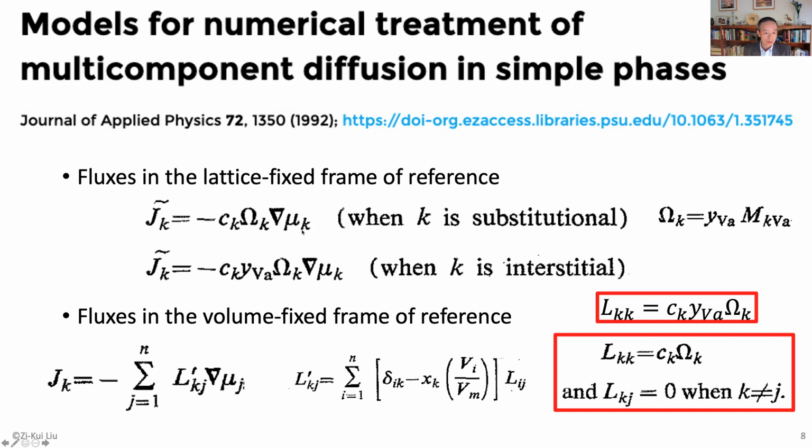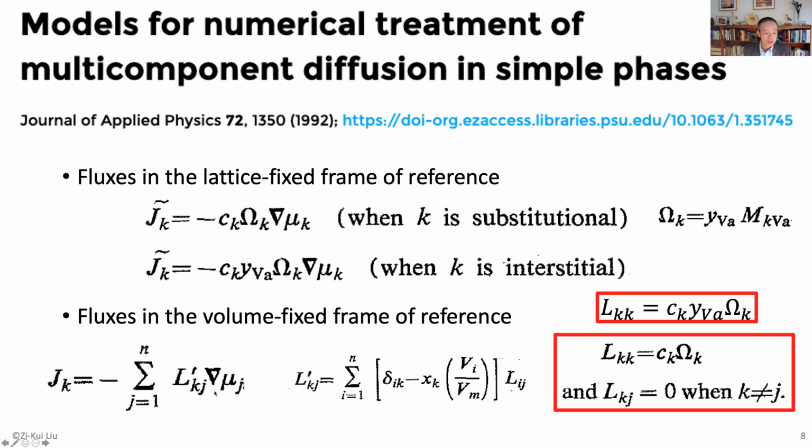Now you see this is only the chemical potential of the diffusing species, but when you change the frame of reference, what happens is that the chemical potential of that component is related to other ones now, right? So the flux in this frame of reference has the chemical potential gradient of all species.